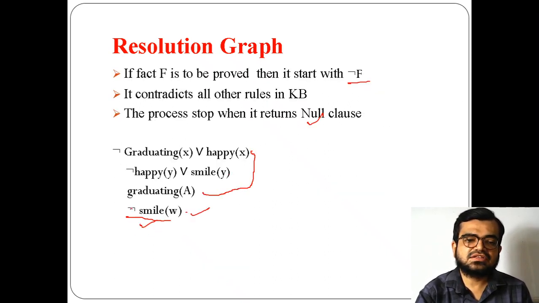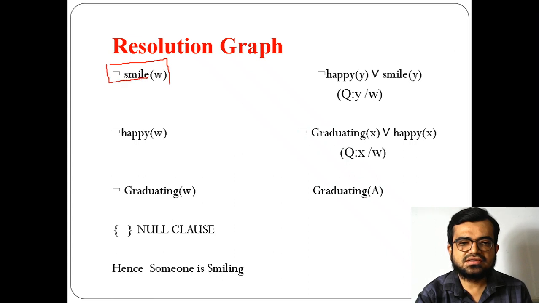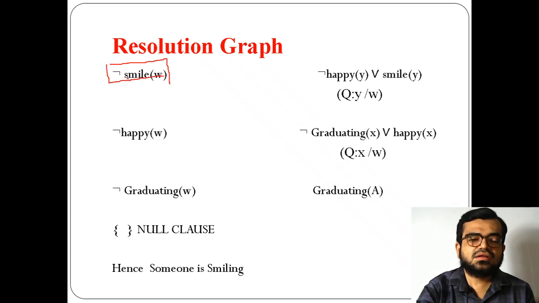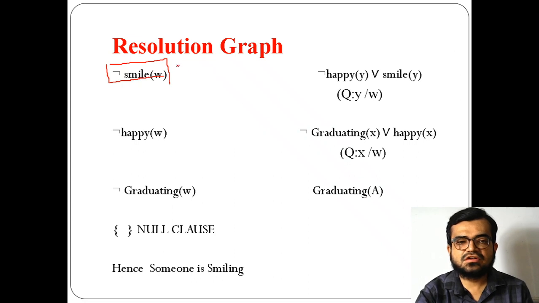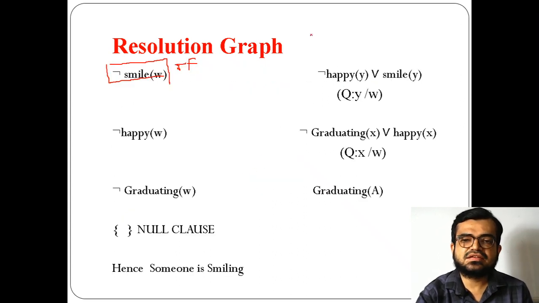First we are taking this part. Here we have taken the negation of f. Just now I told you, we have to take the negation of f. This f stands for the fact which we need to prove. Now wherever you have smile, which will be without negation, so where is smile? Smile is just there in this statement, so I am taking this statement here.